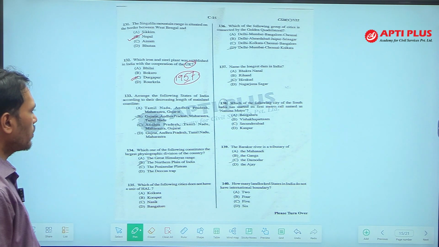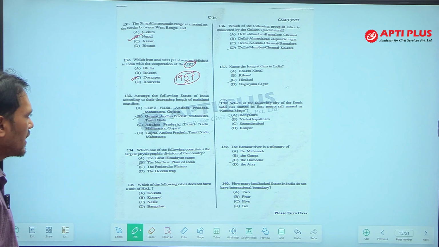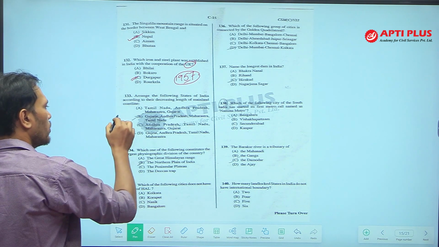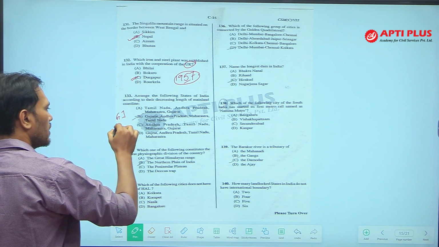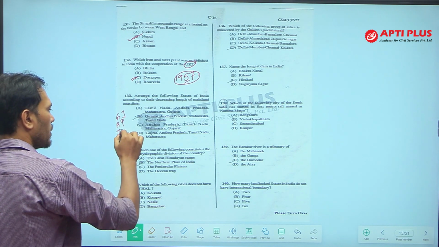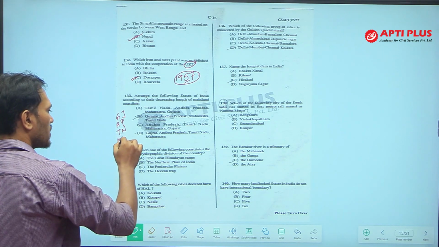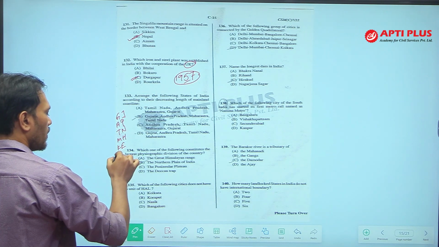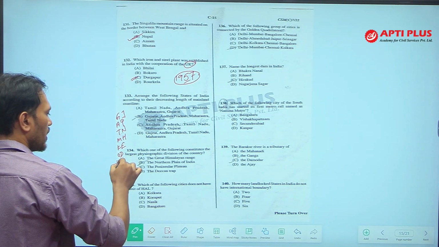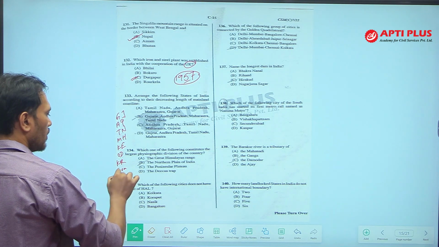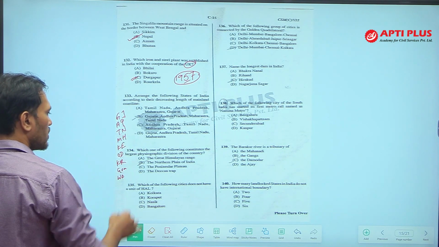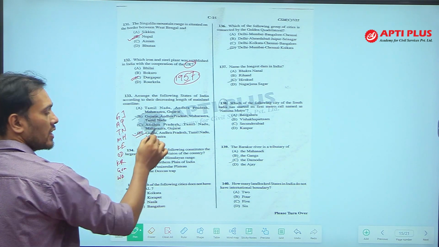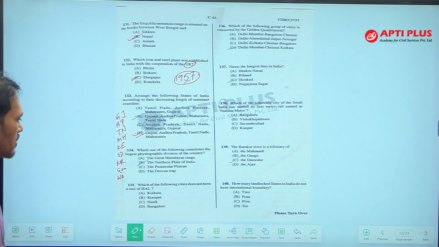Next, arrange the following states of India according to their decreasing length of mainland coastline. So, we know the longest coastline Gujarat, second longest Andhra Pradesh, third is Tamil Nadu, fourth Maharashtra, fifth Kerala, sixth Odisha, then Karnataka, then Goa, then West Bengal. This is the sequence. According to this sequence, Gujarat, Andhra Pradesh, Tamil Nadu, Maharashtra, D is the answer. Option D is the correct answer.